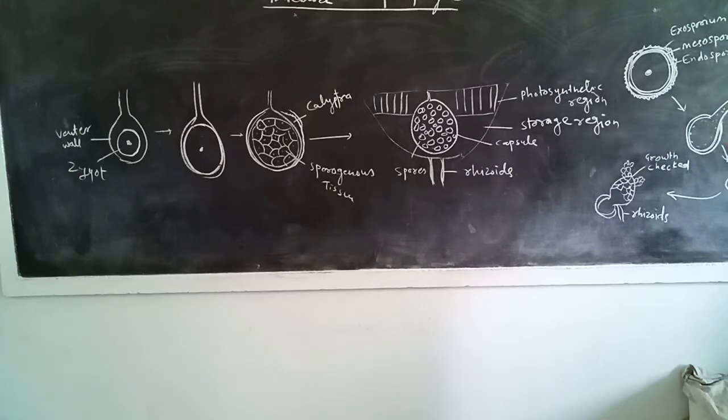In the germ tube, the cytoplasm along with the nucleus migrates towards the tip of the germ tube. Then the tip region divides and redivides and forms a multicellular structure, and from the basal part of the germ tube a rhizoid develops. At the apical part of the germ tube's multicellular structure, in the central part, growth gets checked, meaning cell division does not take place there, but the lateral cells towards the left side as well as the right side divide and redivide, and in this manner dichotomous branching is formed and development of the new Riccia plant takes place.